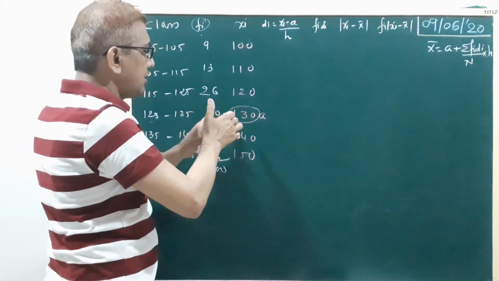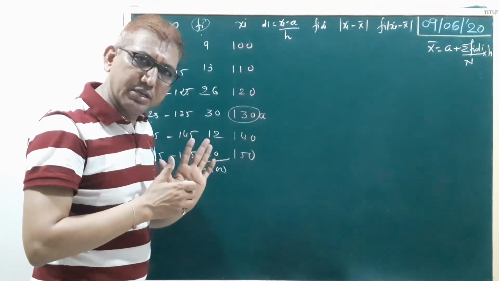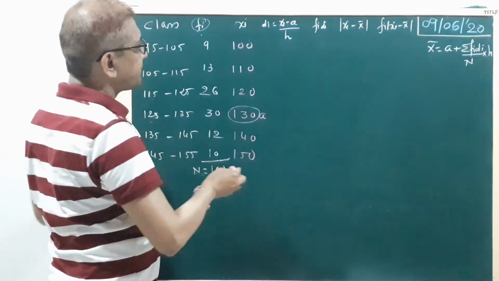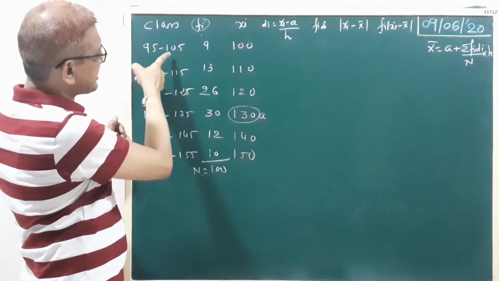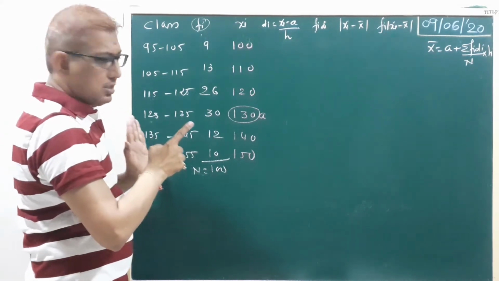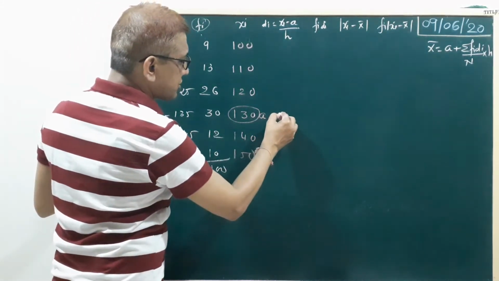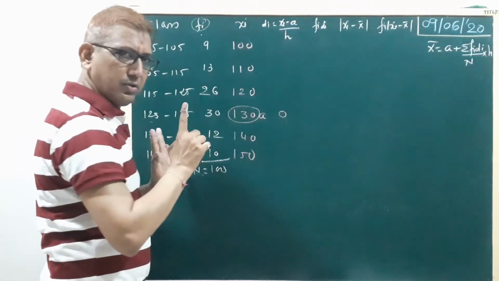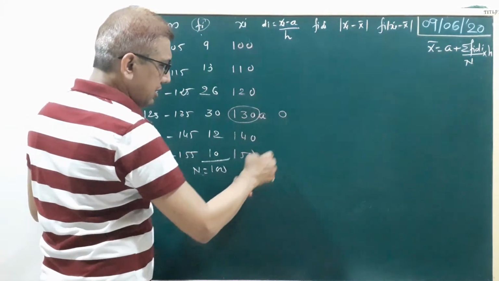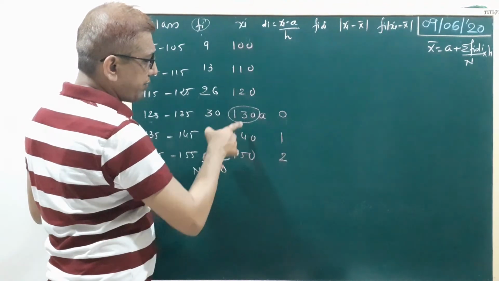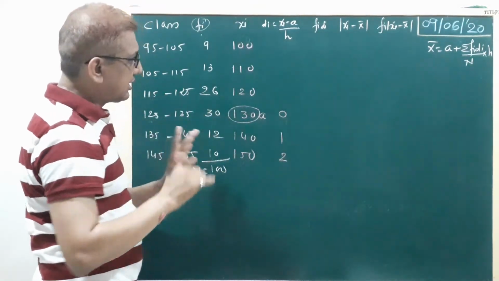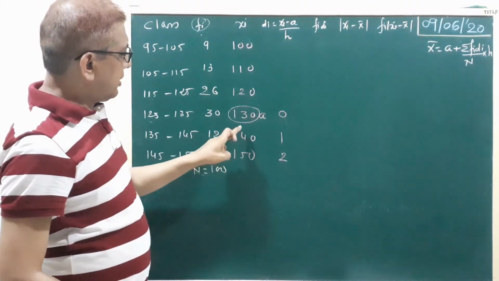So you can here select the almost middle observation, otherwise middle data. Now xi minus a upon h. H is the class length. Here class length is 10, 10, 10, 10. So you have already studied this in your standard 10. Here 0, and here 1, 2, because 140, 150 is the bigger of the 130. Clear? You can solve it also.